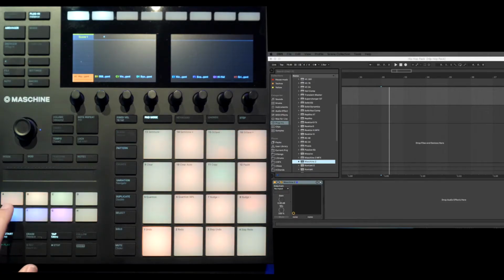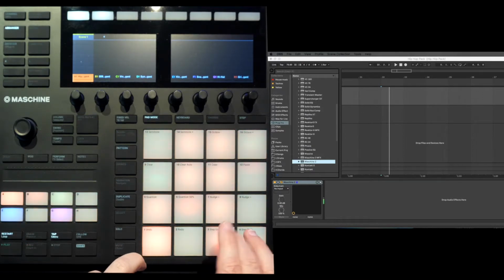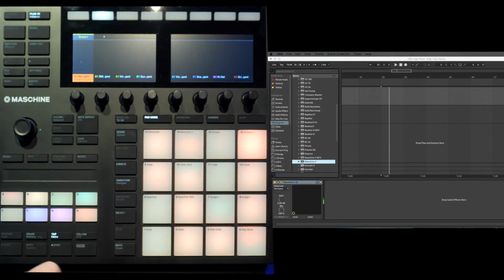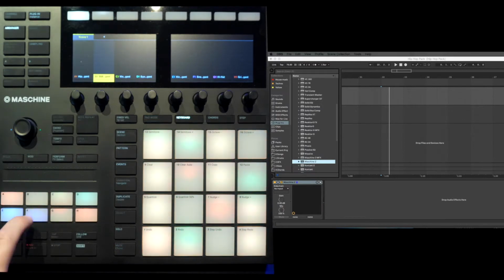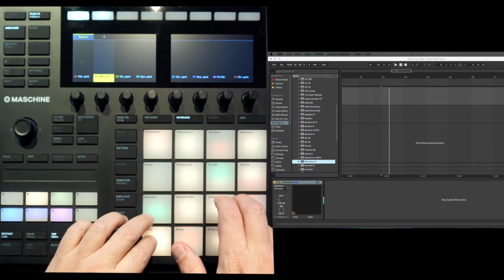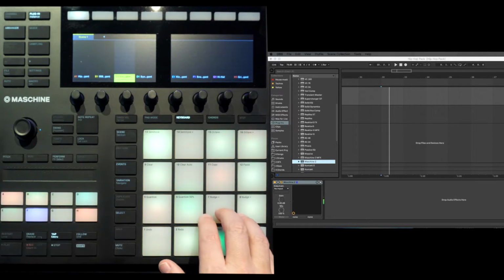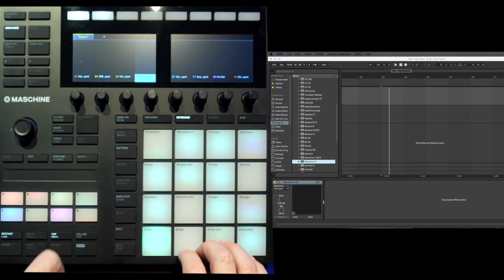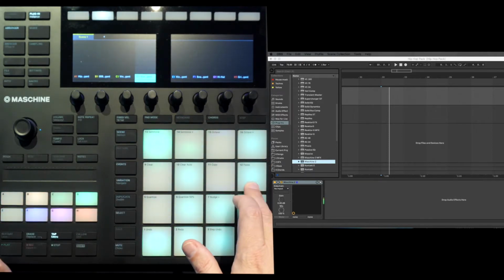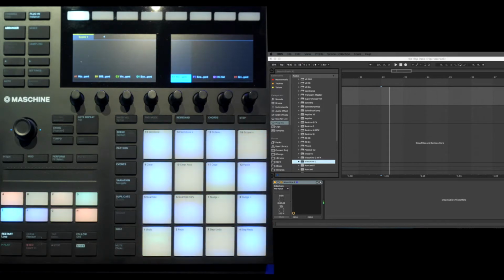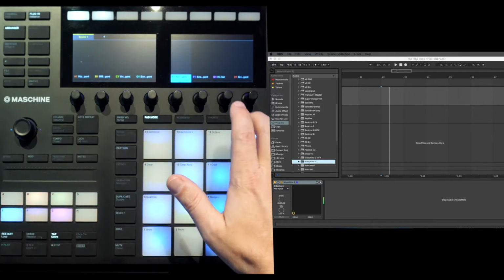Okay, now we have here 8 groups. Group A is the drums. Group B, the bass. On C, we have a piano. On D, there's the synth. On E, we have 16 kicks.